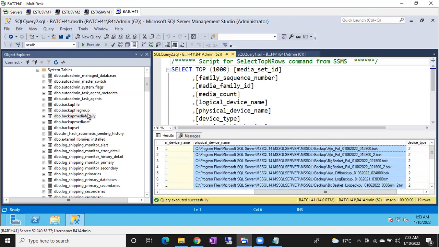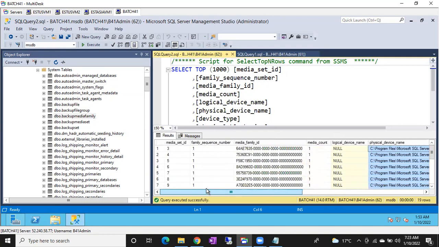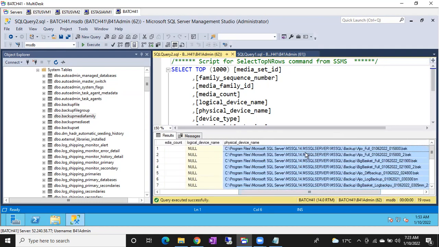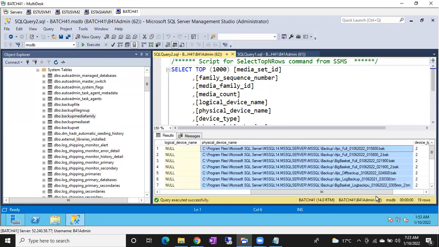So if you go to the third table, you can see all the backups and their locations. Can anyone tell me what is meant by incremental backup and cumulative backup? Forget about it, you can check that later. This is a very important column, guys. Third table, backup media family, physical device name will tell you to which location I took the backup. So if your colleague took a backup to a different location and you don't know where, you can use this table to find out.